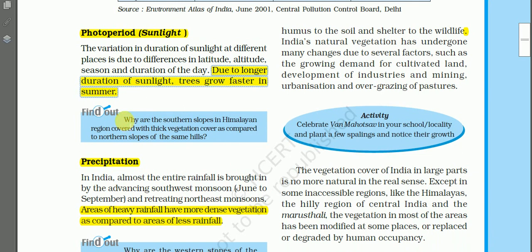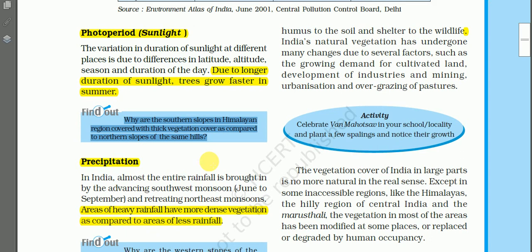See here, one question is here. Why are the southern slopes in the Himalayan region covered with thick vegetation as compared to northern slopes of the same hills? That is what I explained to you.